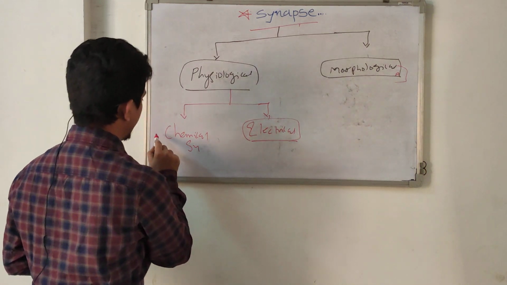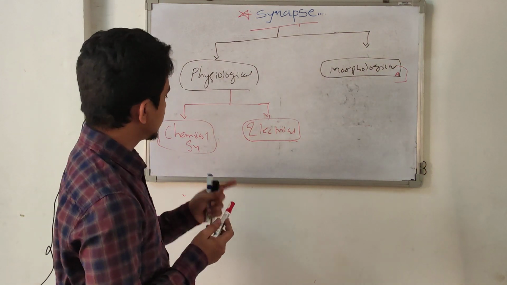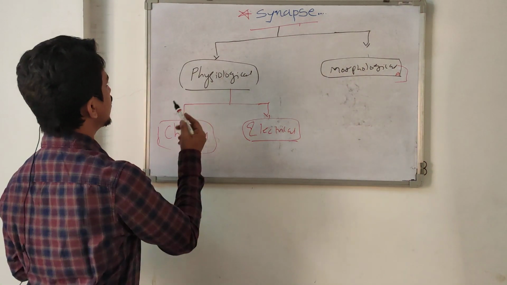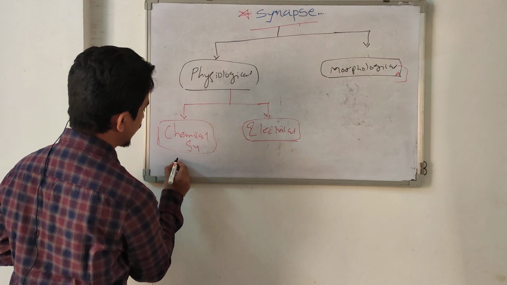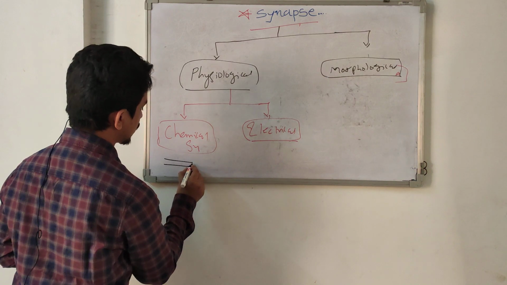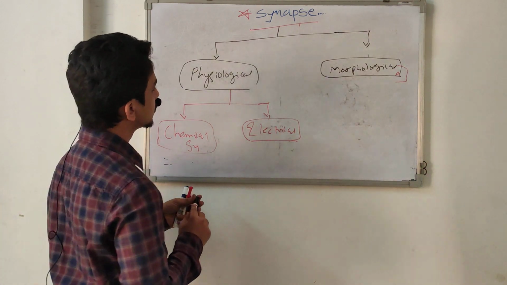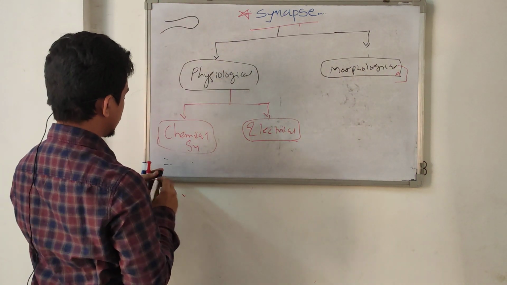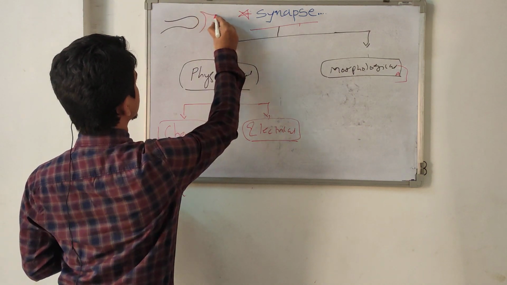So what is the difference between chemical synapse and electrical synapse? The previous diagram is a chemical synapse. Chemical synapses are those which basically have a true potential space or gap between two neurons. Suppose this is the axon terminal, I draw here, and here the post.